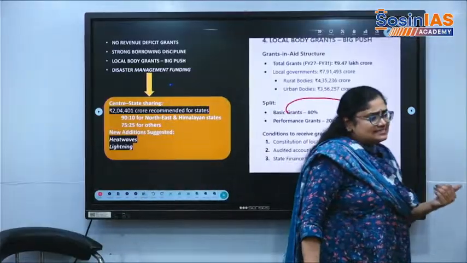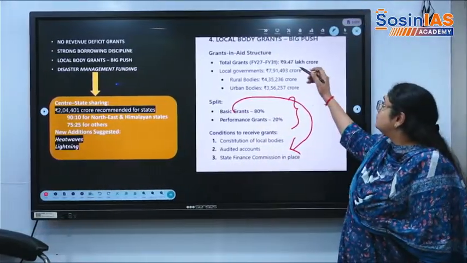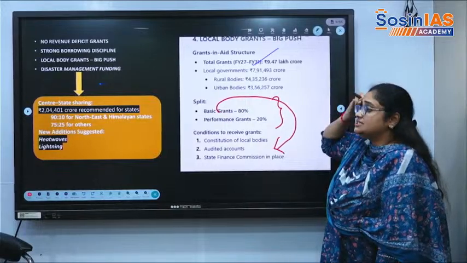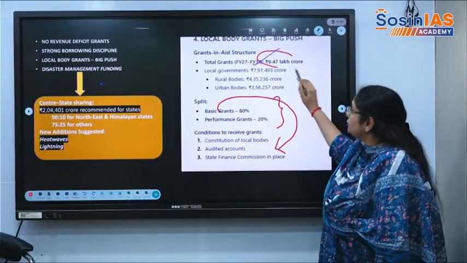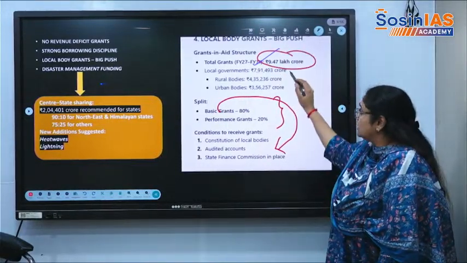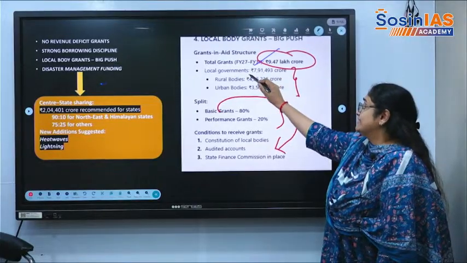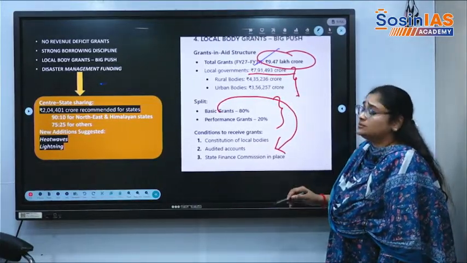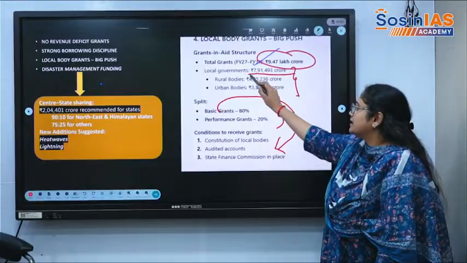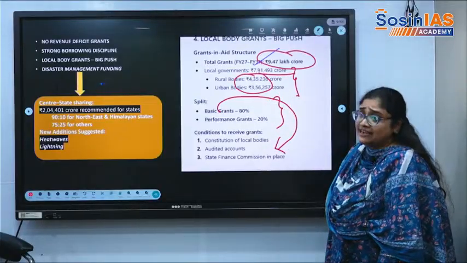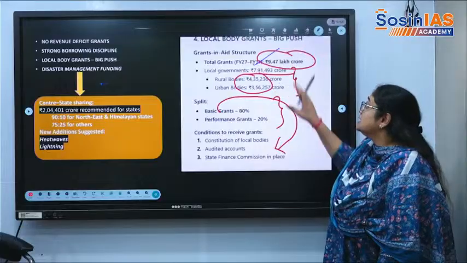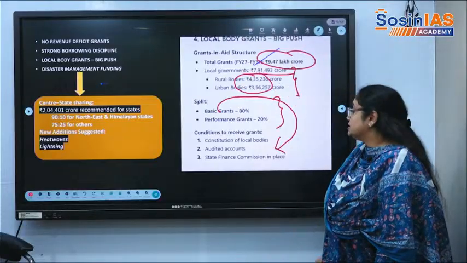So total grants-in-aid for the 5 years, how much the Finance Commission is allocating is nearly 9.47 lakh crore. Local governments will take 7.91, nearly 8 lakh crores, divided between urban and rural bodies for the period of this financial year 27 to 31.